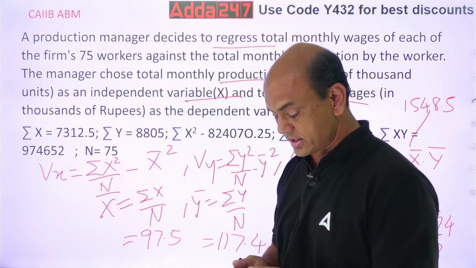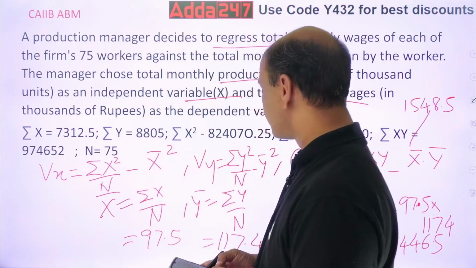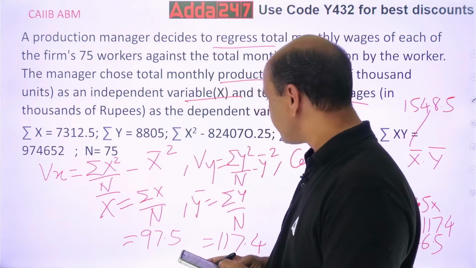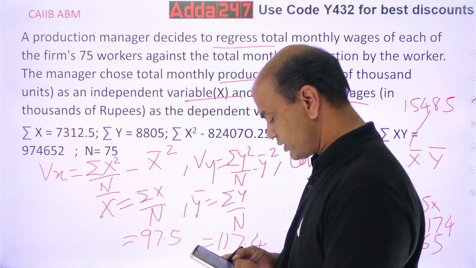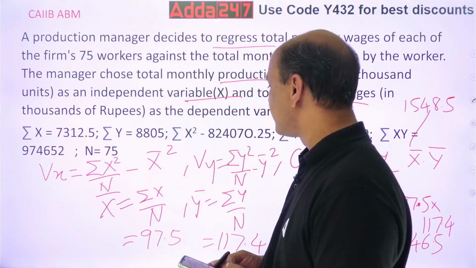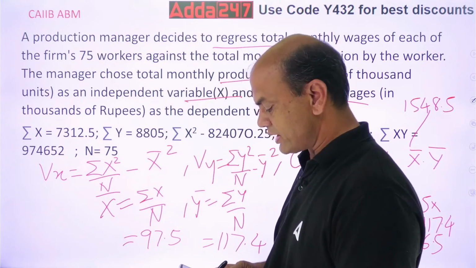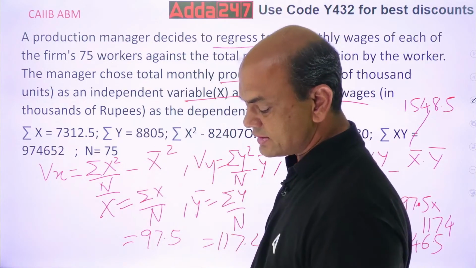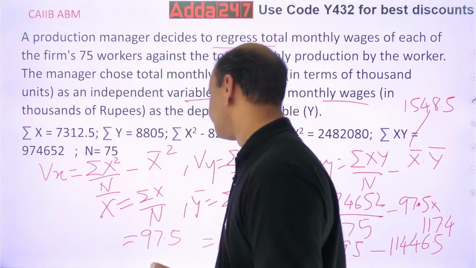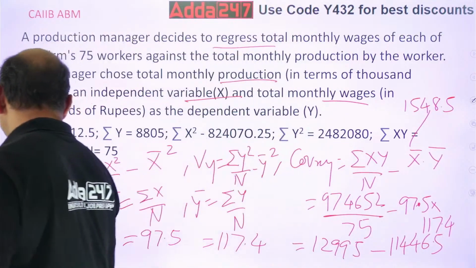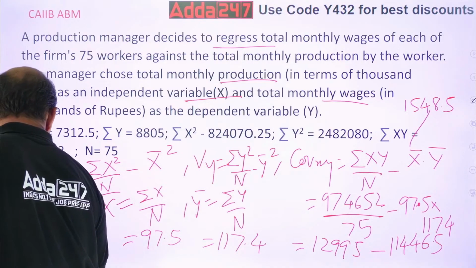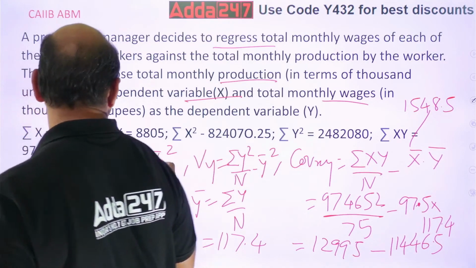This one, again it's a big figure. 824070.25 divided by n, 75. So I'm getting this as 10,987.6, minus x bar square.